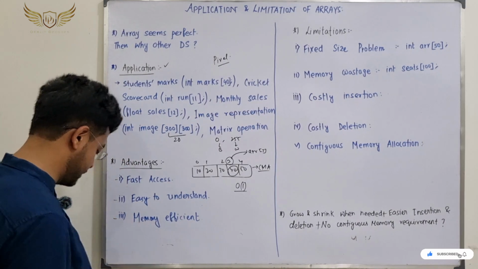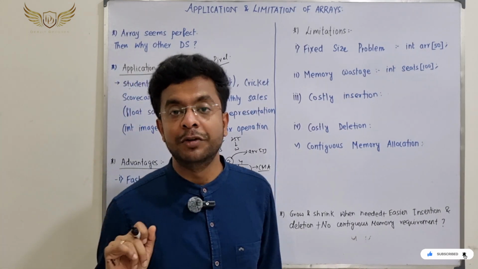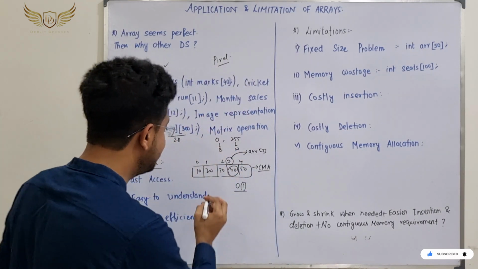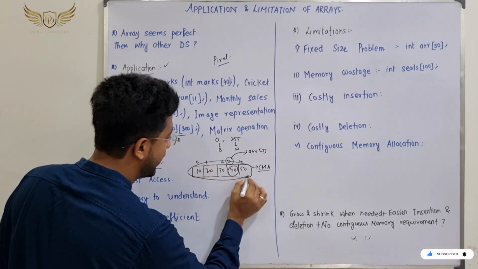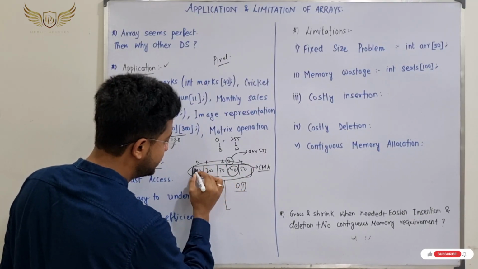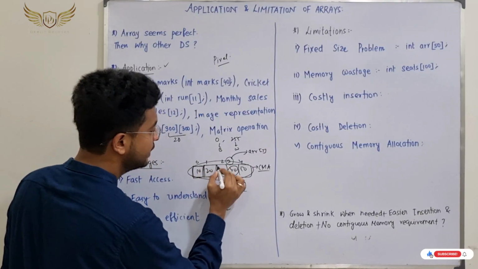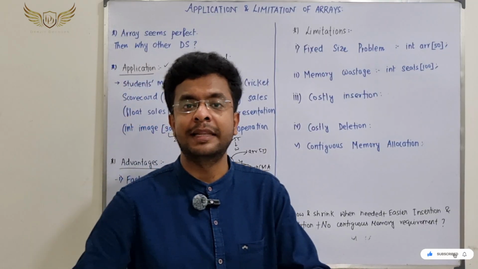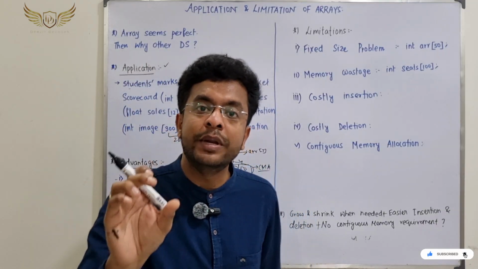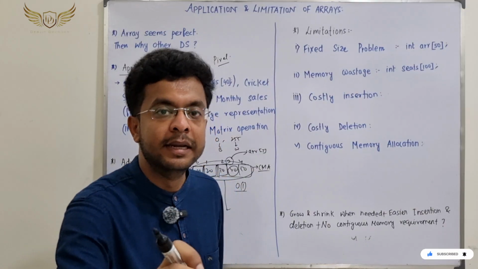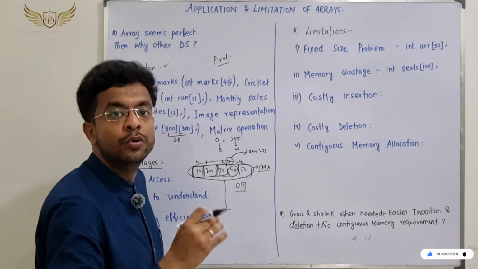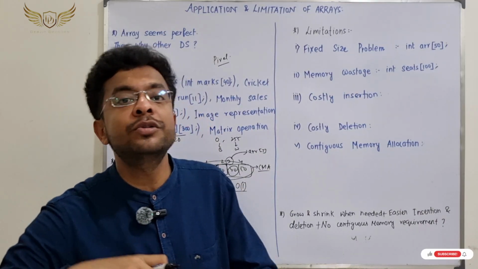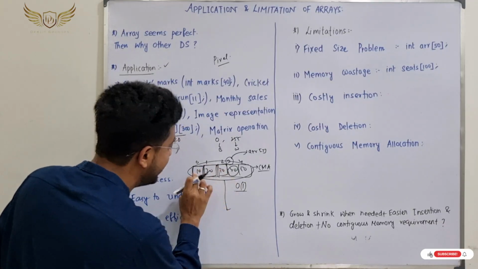Next is memory efficient. So what do I mean by memory efficient? Try to understand, in case of array, each block is storing the data, storing the value. We do not need to store any other random stuff. We are only storing the values that are actually needed, that will actually be fetched. We do not need to store the address. We do not need to store anything else. We are storing the actual data.